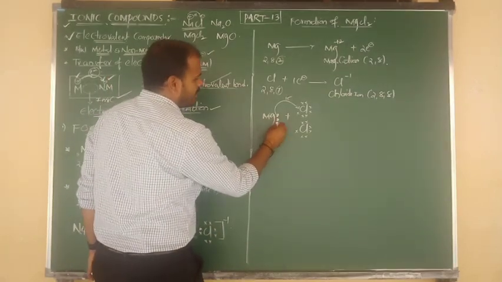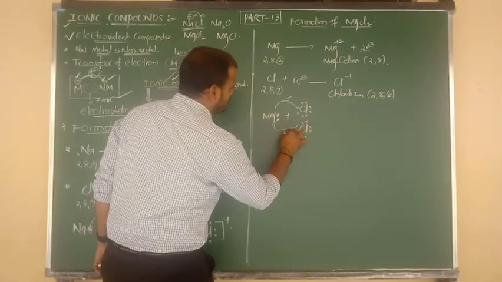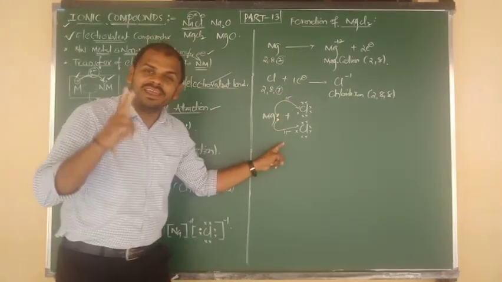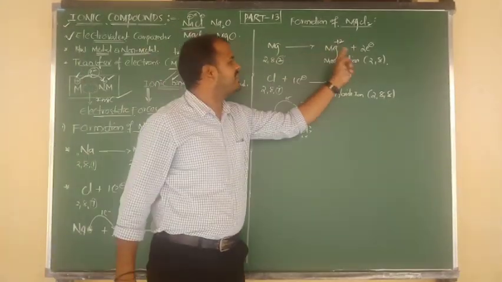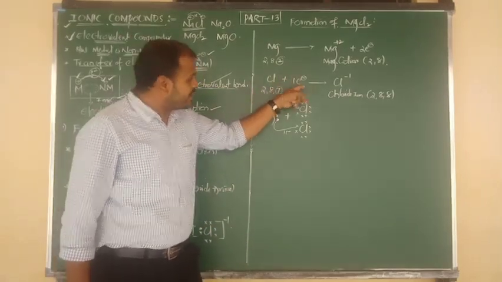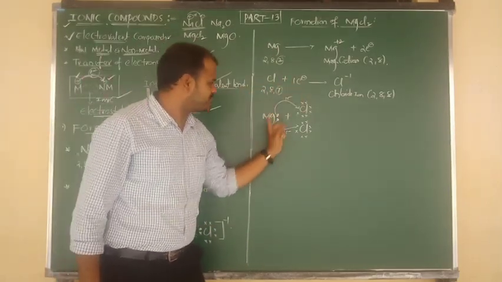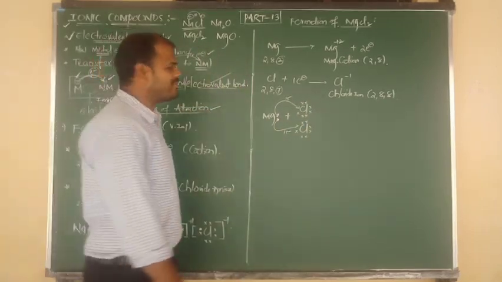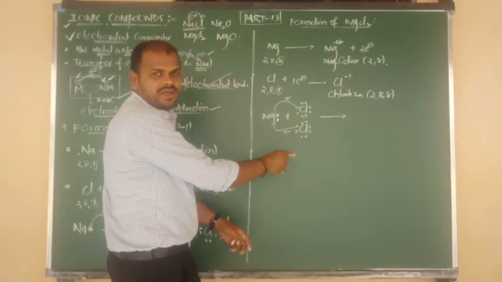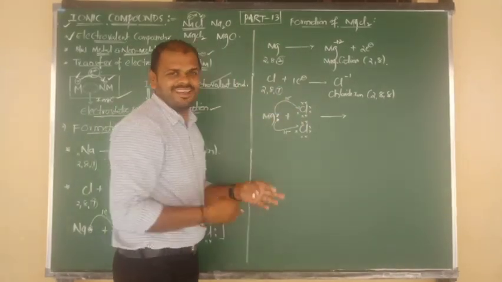Magnesium is a metal. It donates its lone pair to the chlorine. So magnesium is donating how many electrons? 2 electrons, like this. And 1 electron is taken by 1 chlorine, another electron is taken by the second chlorine, like this. Okay, now, after the transfer of electrons from a metal to a non-metal,